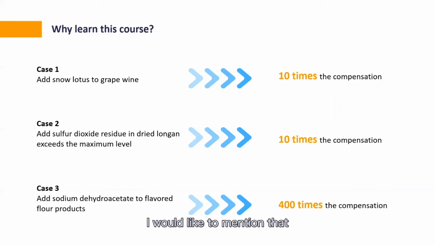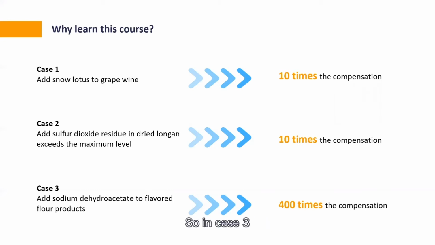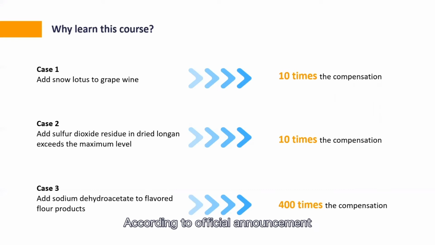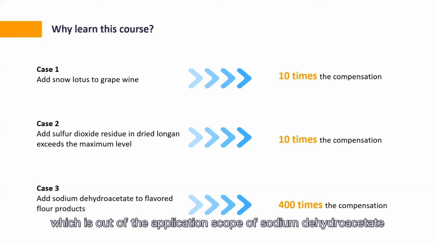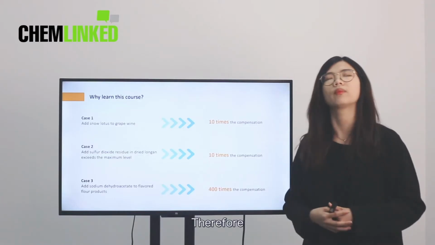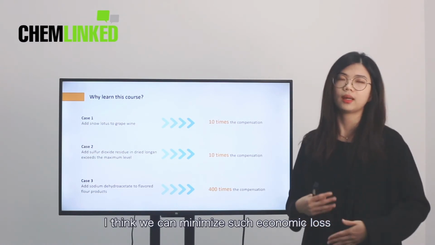Apart from that, I would like to mention that we enterprises need to pay attention to the application scope. In case 3, a food enterprise added sodium dihydroxide to flavored flour products. According to the official announcement, flavored flour products are classified as instant flour products, which is out of the application scope of sodium dihydroxide. This product was just sold at 2.5 RMB, but eventually the enterprise paid 1,000 RMB. Therefore, if we enterprises had a good knowledge of food ingredient regulations, I think we could minimize such economic loss.